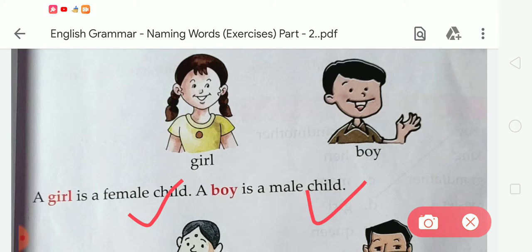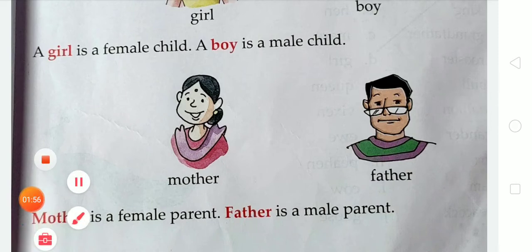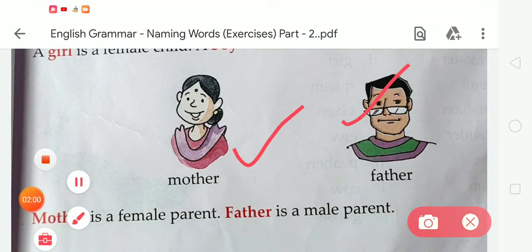Okay students, there are many more examples of male and female. Here are two: first is a girl and second is a boy. The girl is a female child and the boy is a male child. Now the next picture is of mother and father. Mother is a female parent and father is a male parent.